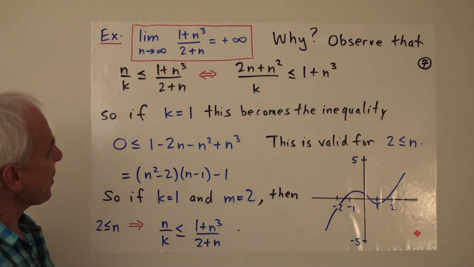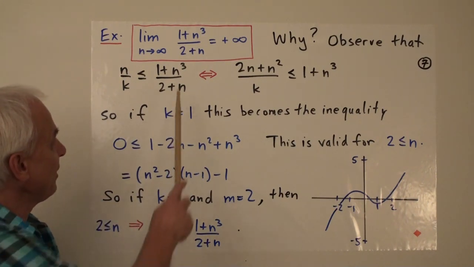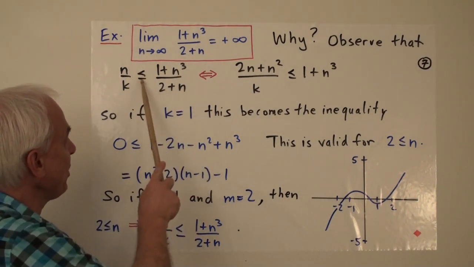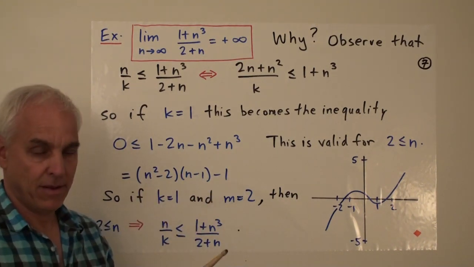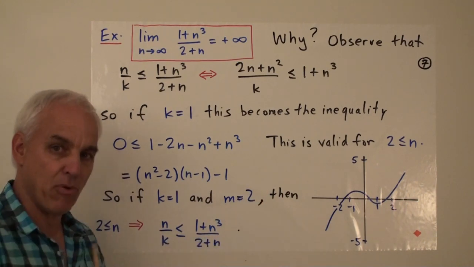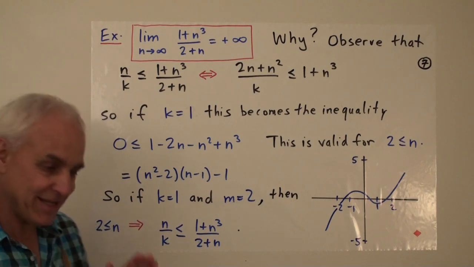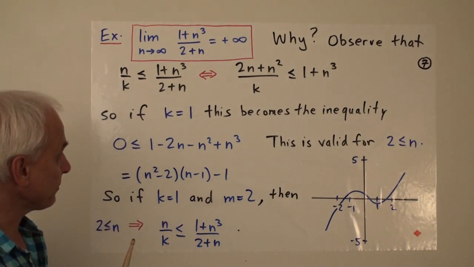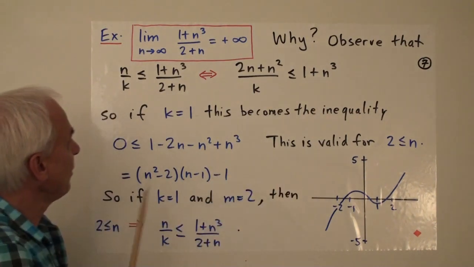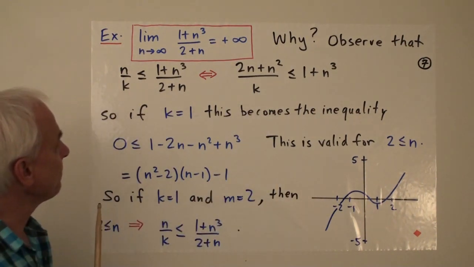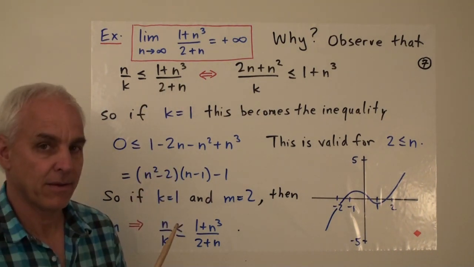All right, so the kind of inequality that we want to establish is that this thing here is bigger than or equal to n over k for some appropriately chosen k and for all n past some point m. So this is the kind of inequality that we have to establish. So let's just look at this inequality. And we're going to observe that this thing is equivalent to this. So how did I go from here to here? Well, I multiplied both sides by 2 plus n.